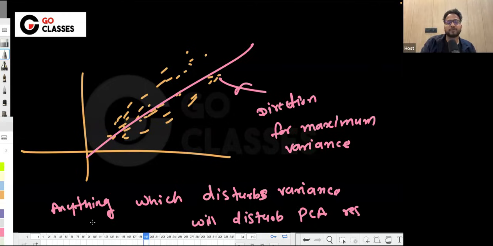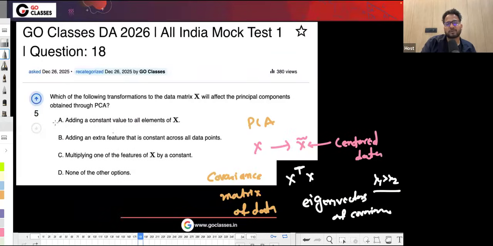If I add some constant c, the variance of x plus c is the same as the variance of x. Adding a constant doesn't disturb the variance, so it will not impact the PCA. They're asking if it will affect the PCA. It will not. No impact.